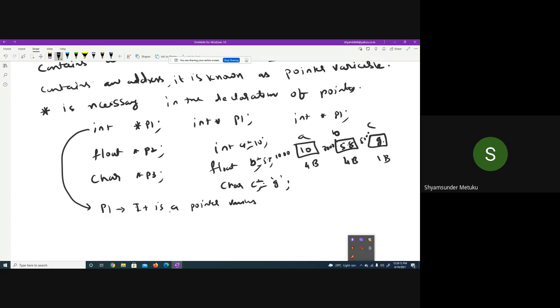But before the star, what is written? Integer written, float written, character written. You must remember that. So what is written here before the star for the p1? Integer, isn't it? Yes, sir.